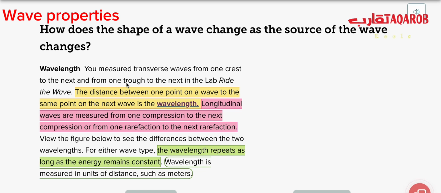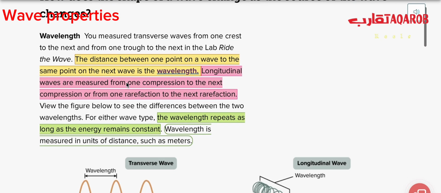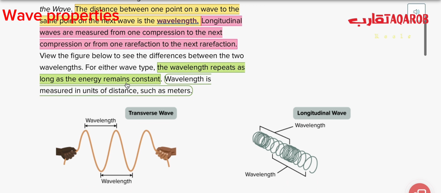Longitudinal waves are measured from one compression to the next compression, or one rarefaction to the next rarefaction. So the distance for longitudinal waves, from one compression to the next compression, or one rarefaction to the next rarefaction, this is the wavelength. The wavelength repeats as long as the energy remains constant.